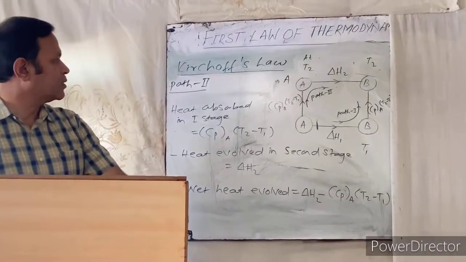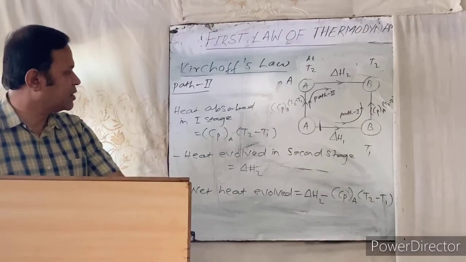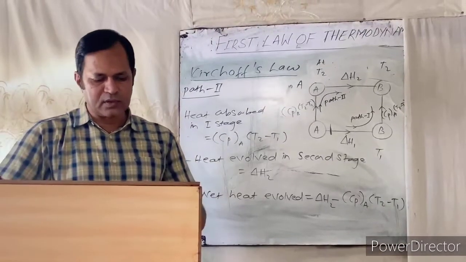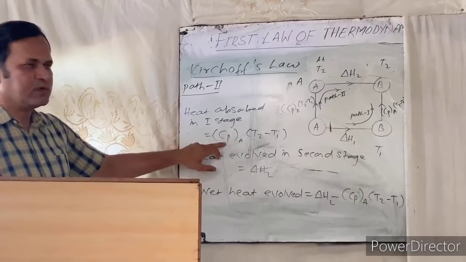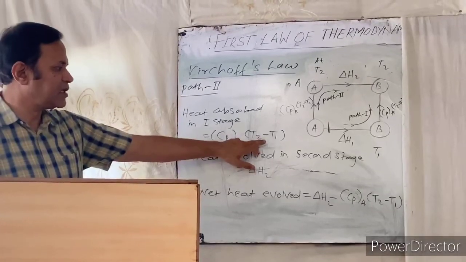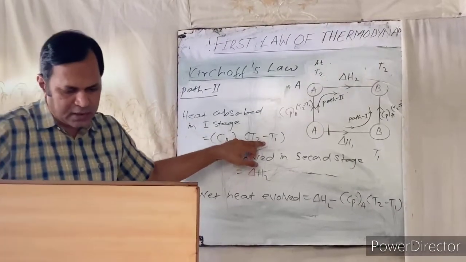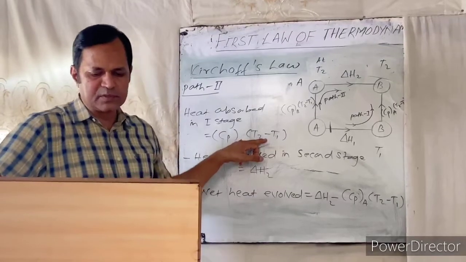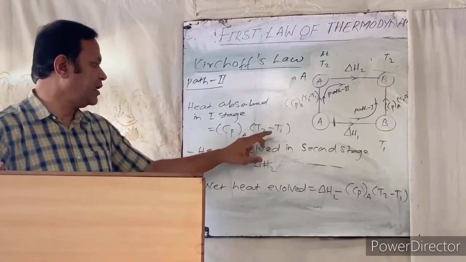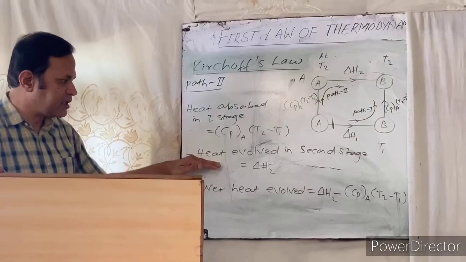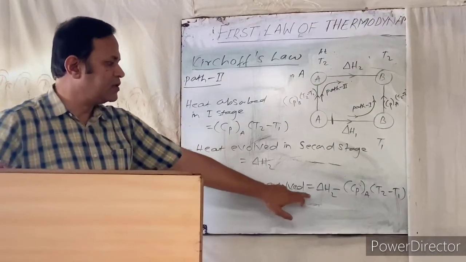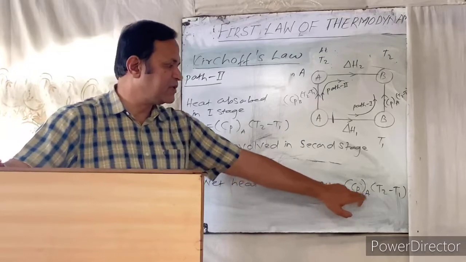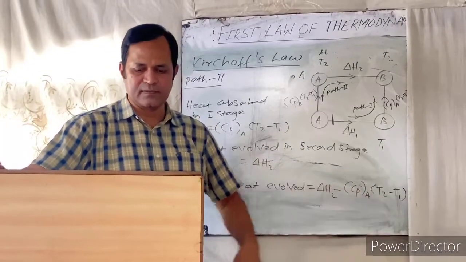Second path: now heat up the reactant to temperature T2 and allow it to react to give the final product. Now see here, the heat absorbed in the first stage is equal to CPA within the bracket T2 minus T1. What is CPA? This is the average molar heat capacity of reactant A. Now the heat evolved in the second stage is equal to delta H2. Therefore the net heat evolved is equal to delta H2 minus CPA within the bracket T2 minus T1.